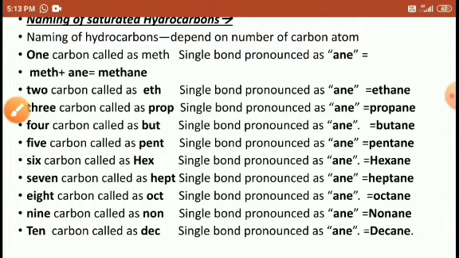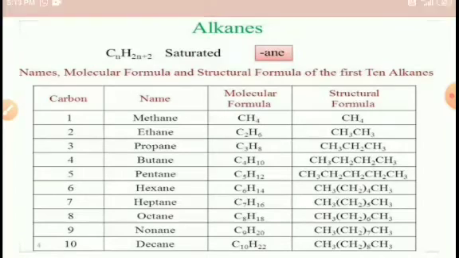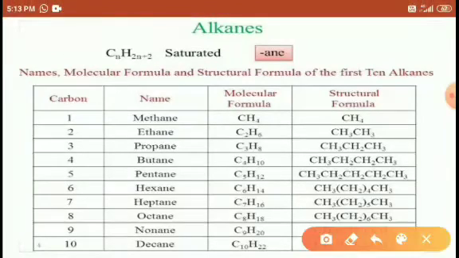So like this we have to name the saturated hydrocarbons. Here, look at here: 1 carbon methane, 2 carbons ethane, 3 carbons propane, 4 carbons butane, 5 carbons pentane, 6 carbons hexane, 7 carbons heptane, 8 carbons octane, 9 carbons nonane, 10 carbons decane. Right students?